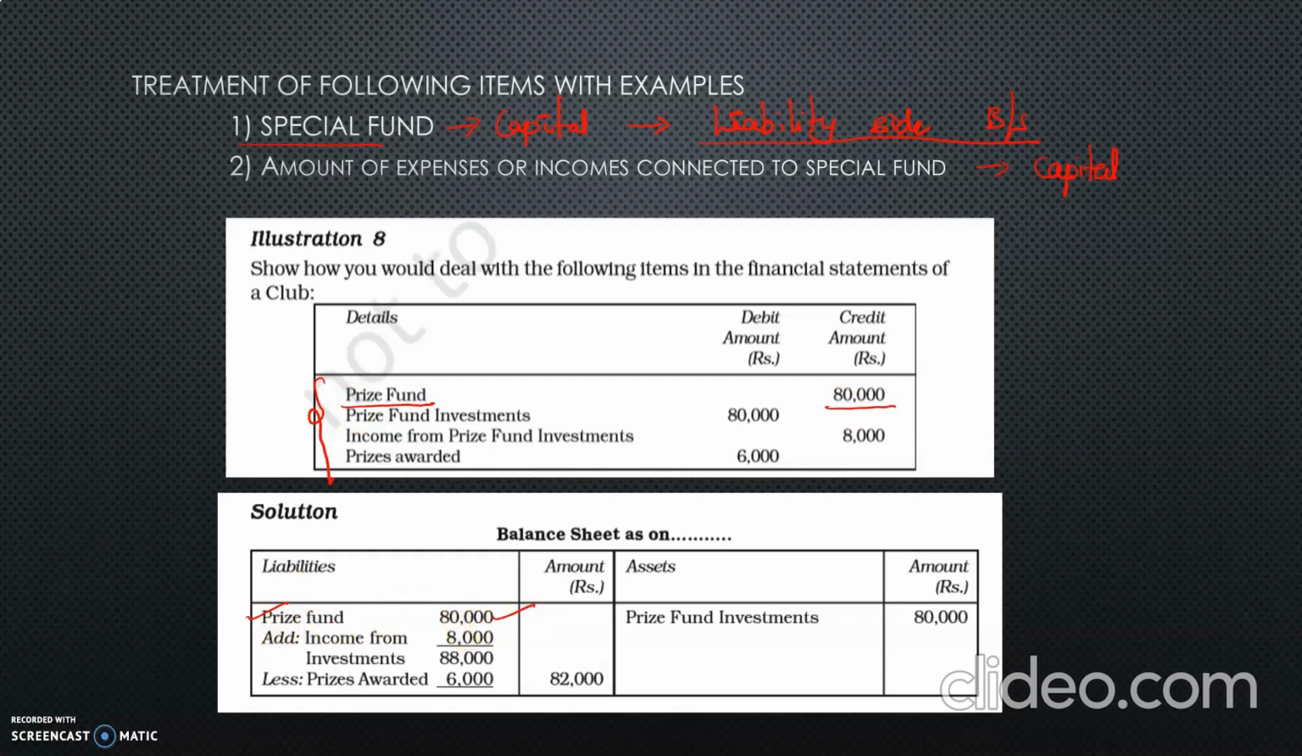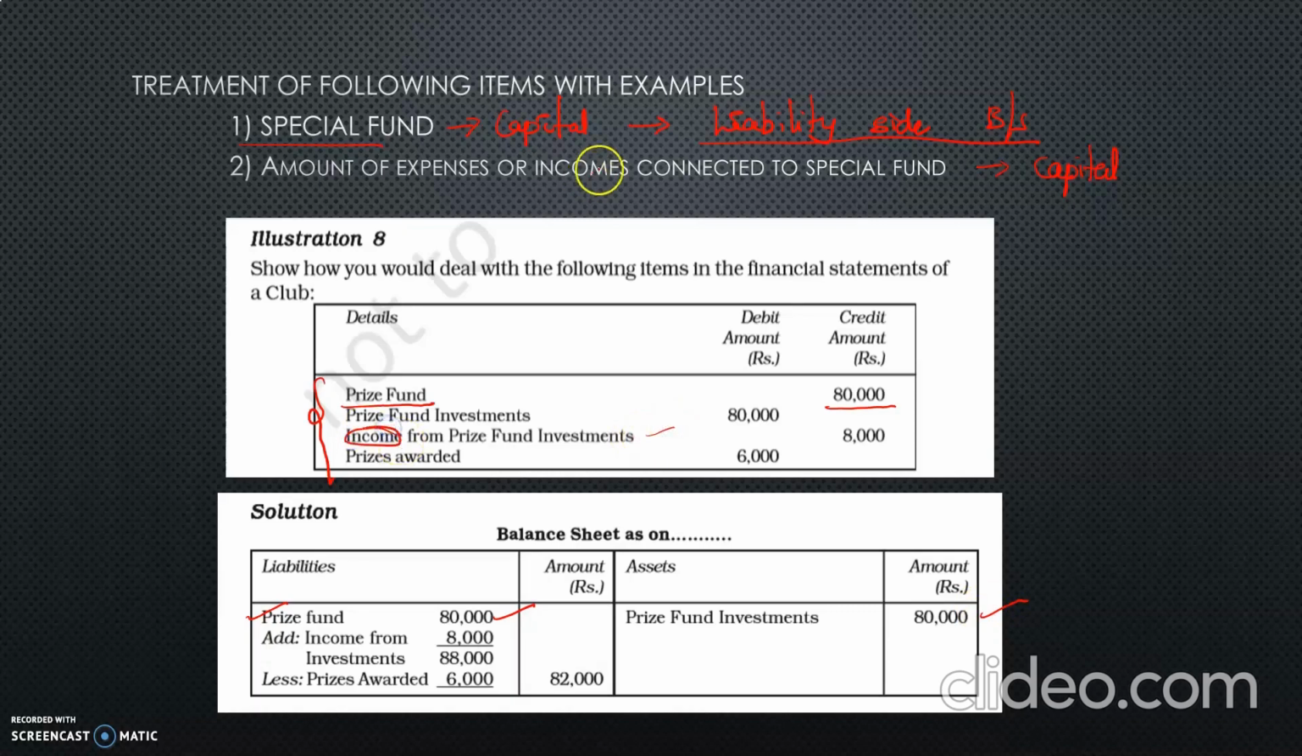Next, prize fund investment. We have kept aside money. Instead of keeping idle money until the purpose occurs, we will make a temporary investment, in securities or bonds or in the banks. So this investment is an asset for the organization, and we can show it on the asset side of the balance sheet. Prize fund investment 80,000.